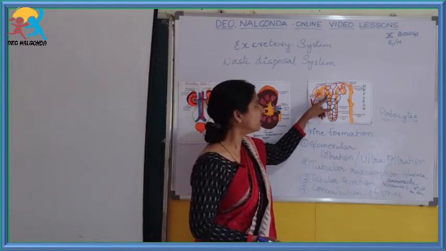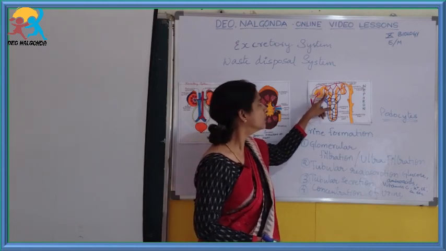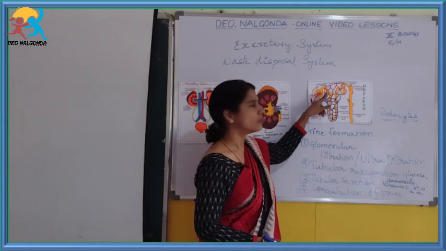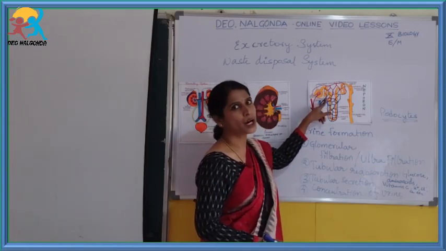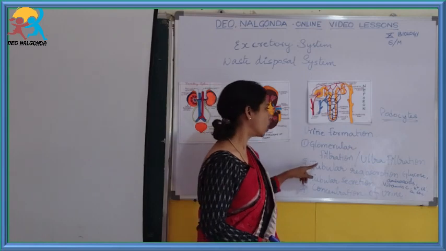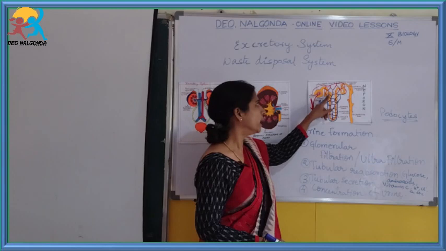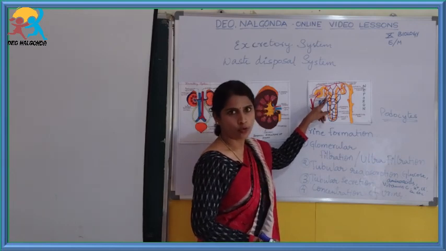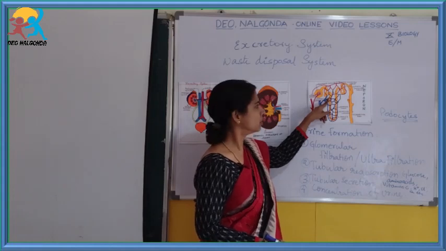That means again it is going back to the blood flow from the PCT, from the renal tubule. It is going back to the blood vessels. That is the reason it is called reabsorption. From the tubule, it is reaching the blood flow in the peritubular network.